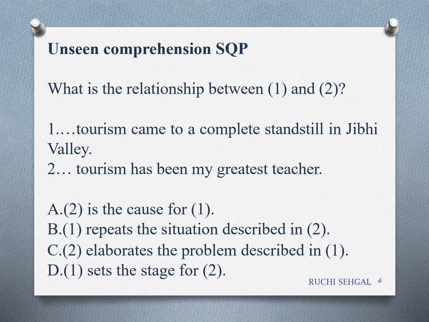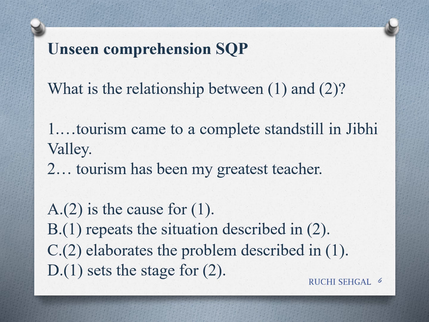Let's look at the first example. This is from your sample question paper, and as you can see, it is asking you to give the relationship between statement 1 and 2. You have to read the passage clearly and understand what is the relationship.